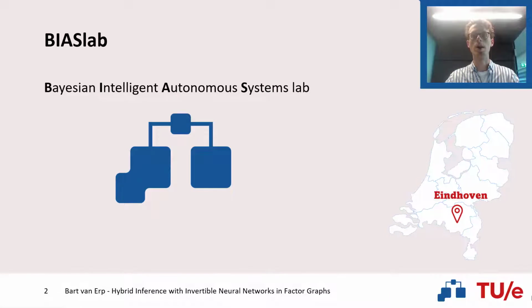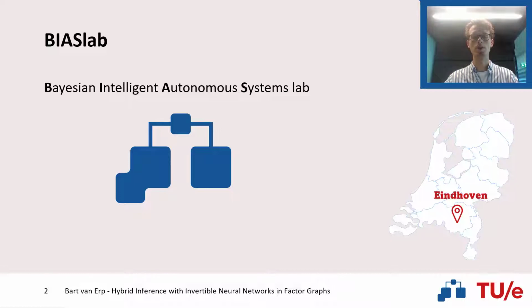Our research group BIAS-Lab, short for the Bayesian Intelligent Autonomous Systems Lab, is located at the Eindhoven University of Technology. Our research is aimed at automating the development of novel signal processing and control systems through neuro-inspired, free energy minimizing agents. Our solutions are a natural consequence of performing probabilistic inference on generative models of our environment in applications such as audio processing or robotics. The generative probabilistic models allow us to implement domain-specific knowledge of our environment.